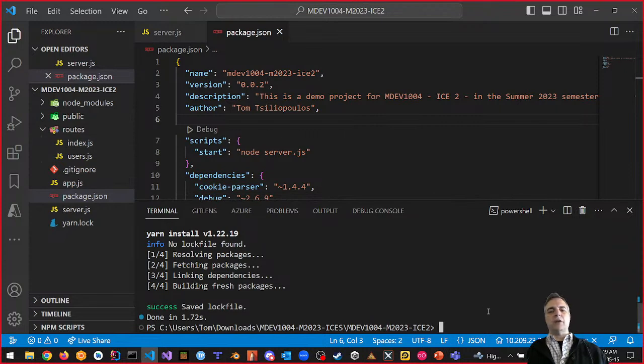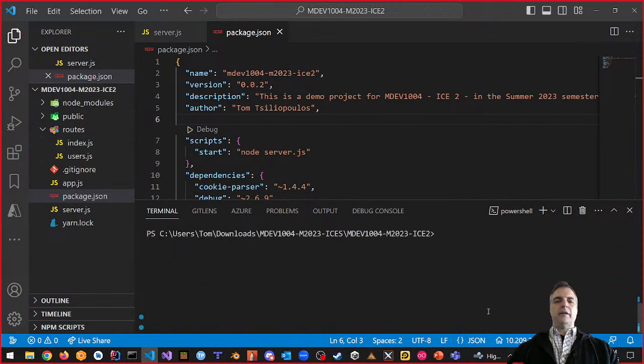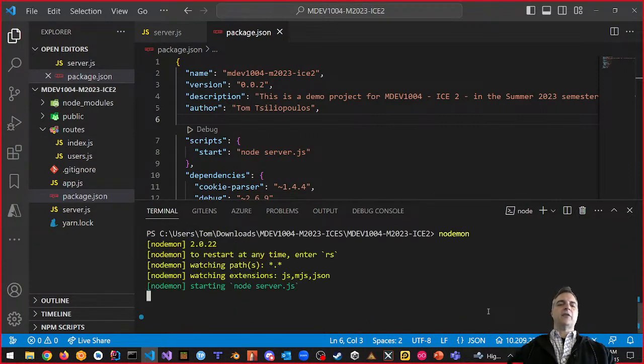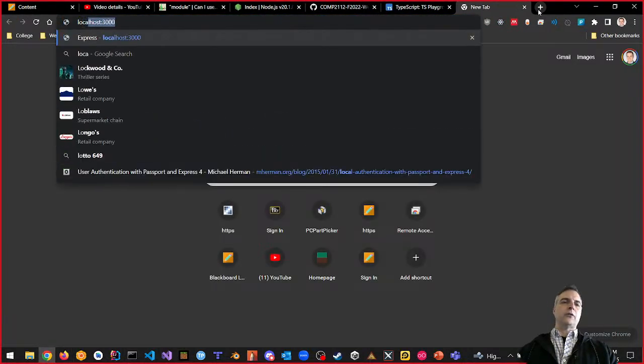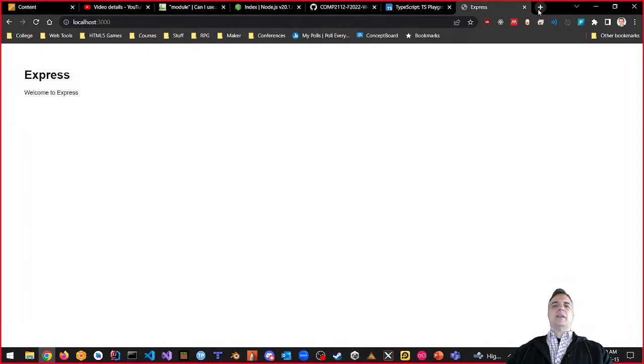Let's run nodemon again. So clear, nodemon, if I press enter, now we're good. It works, right? So far we have no errors. Let's try it on a browser. So we're going to go to localhost 3000, and it gives us this. Wait a minute, what? How can it give me this?